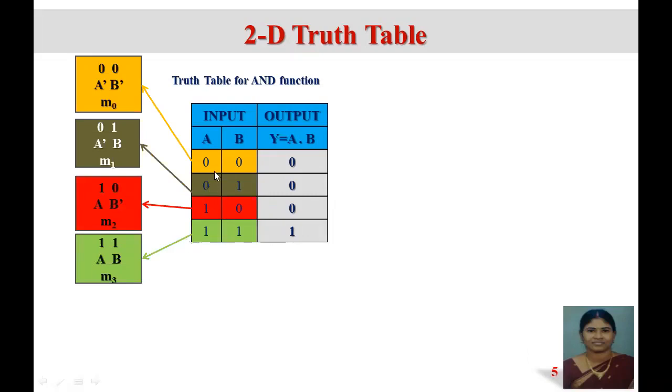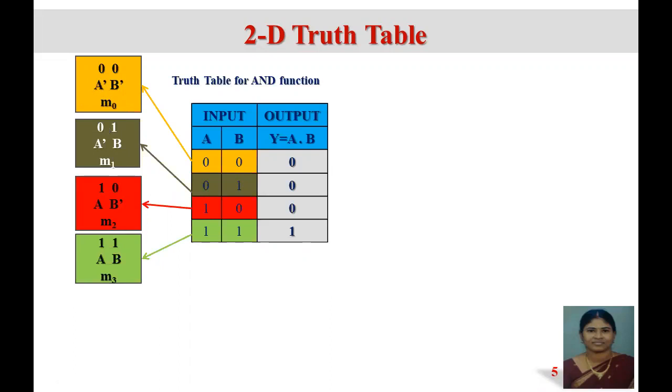In this, the value 0 is represented as the complement of the variable and 1 is represented as the variable as such. For example, let us take the first row, 0 0. 0 0 is represented as A dash B dash, as you see on the screen. Here, the dash represents the complement.